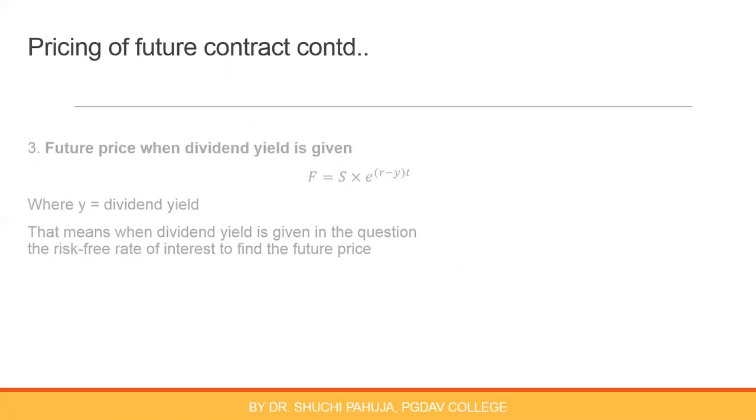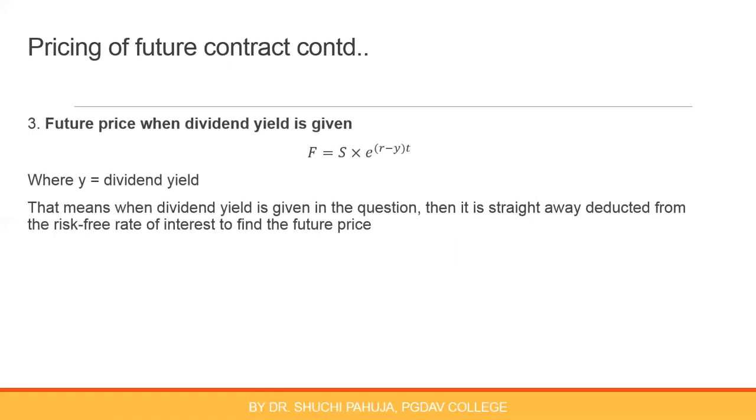If in the question dividend yield is given, directly the percentage of dividend is given, then this can be deducted directly from the risk-free rate of interest. Y is the dividend yield. So e raised to (r minus y) into t, using this formula, you can calculate the future price. You can straight away deduct the yield from the risk-free rate of interest. So three situations of future price calculation are there in your syllabus.